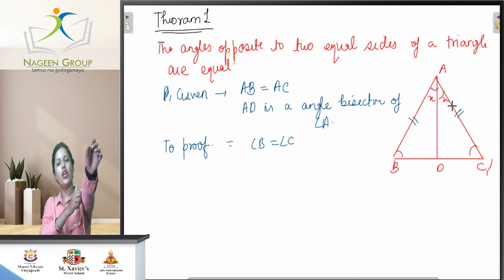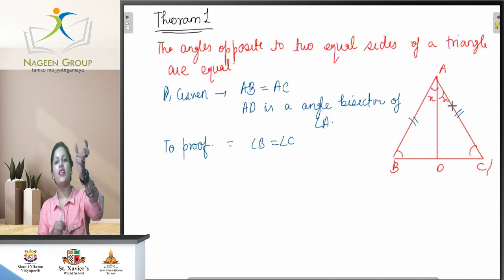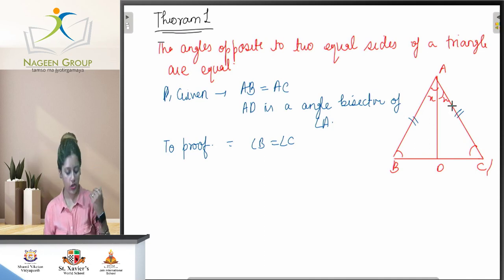So let us prove. We have already studied the three criteria for proving that triangles are congruent.